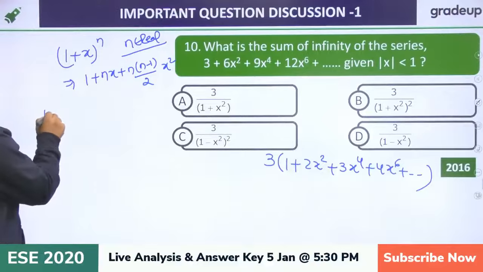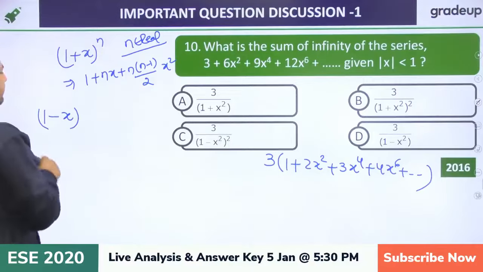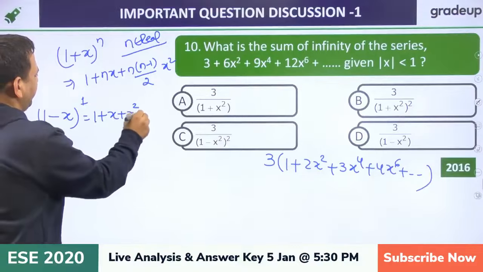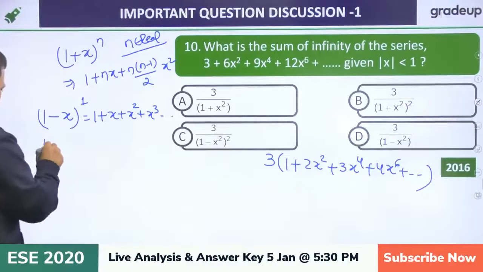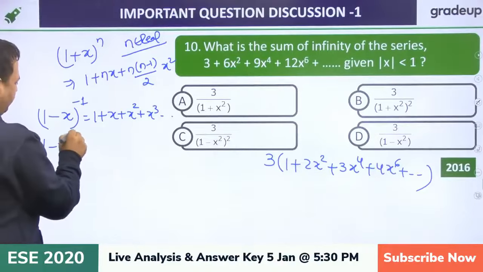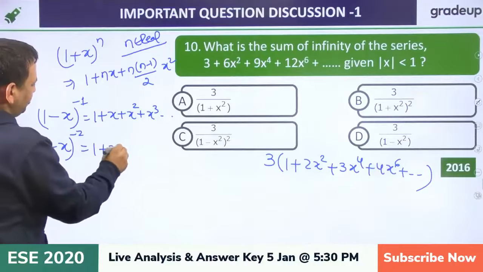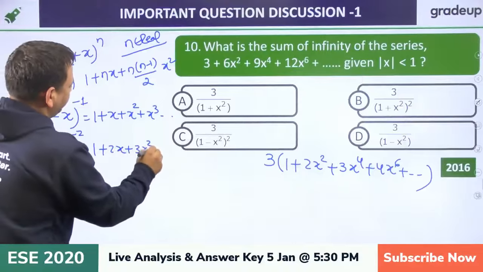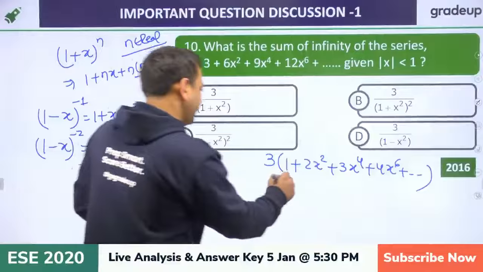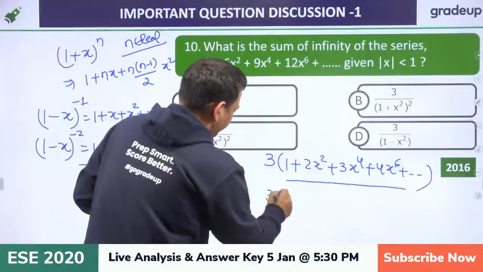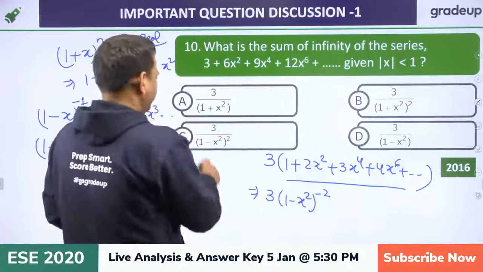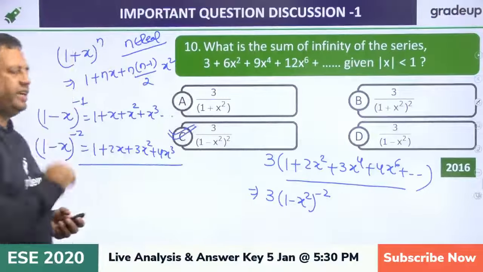And there are certain formulas which are very popular. (1 minus x) raised to power minus 1 is nothing but 1 plus x plus x square plus x cube and so on. (1 minus x) raised to power minus 2 is nothing but 1 plus 2x plus 3x square plus 4x cube. So if you know this formula, we can simply say this is nothing but 3 into (1 minus x square) raised to power minus 2. So this is your answer. This is one way to solve it.